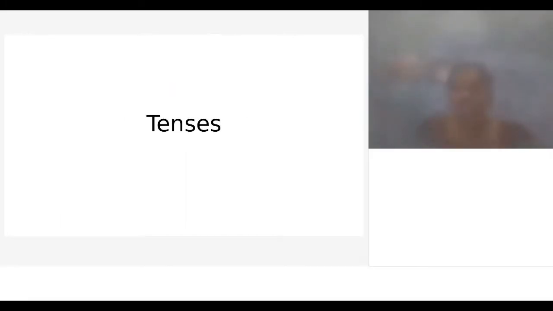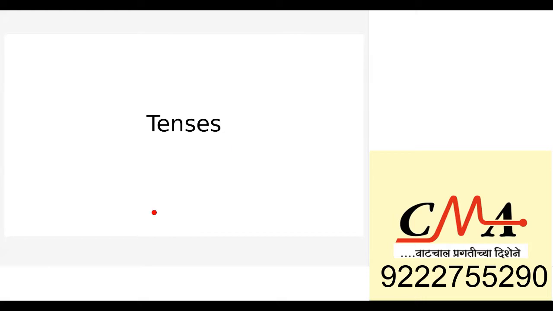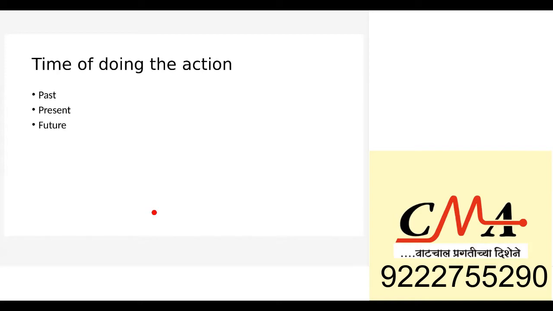Okay, so let's start with tenses. We did verbs yesterday, right? Infinitive, gerunds. So now tenses are what, when you are going to use your verbs, you are going to use them in a particular tense, be it present tense, past tense, or future tense. And it is very important that your tense should be very correct to the context that you are talking, because if the tense is incorrect, then it changes the meaning of the entire sentence.